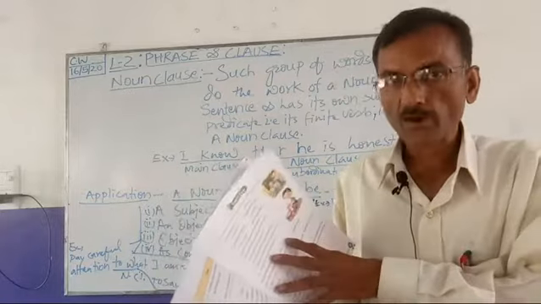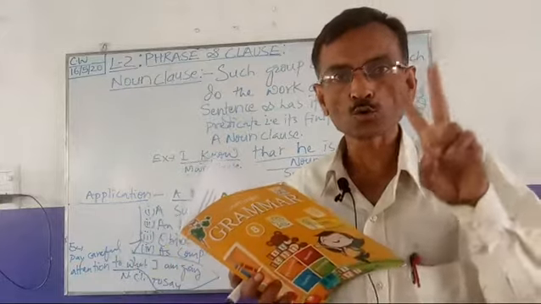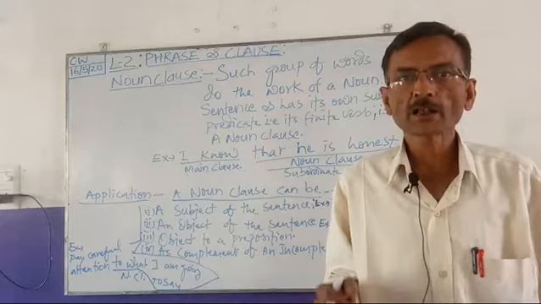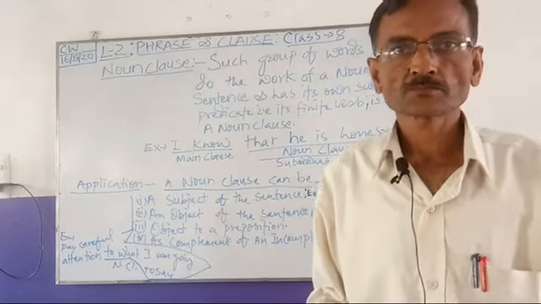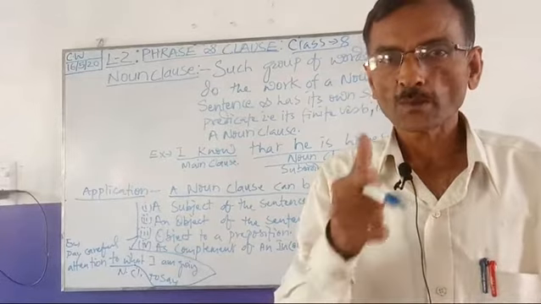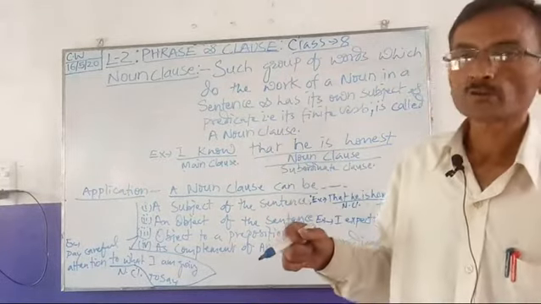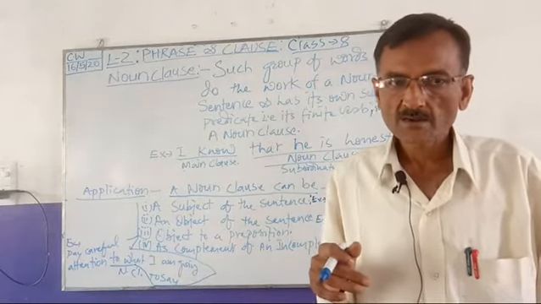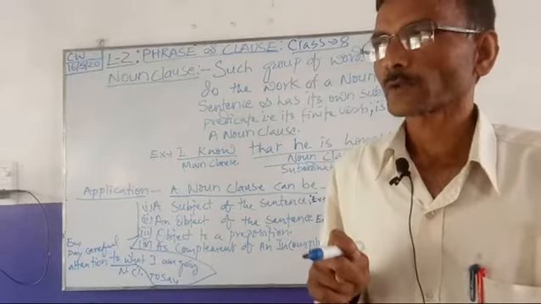Your book has given you the view of only two clauses, the main clause and the subordinate clause. Up till now we have learned that